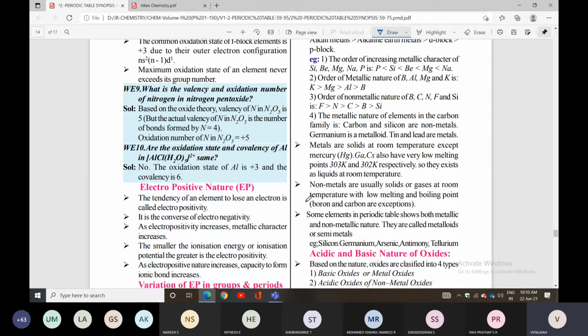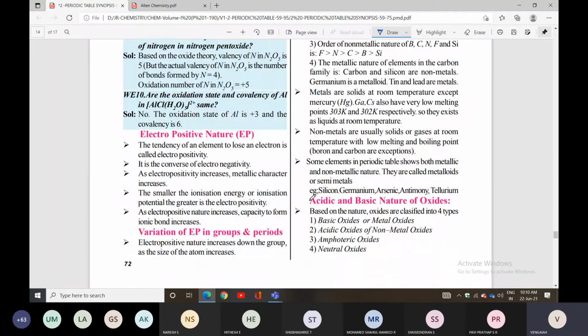Those points alone we can remember. Some elements in the p block are semi-metals. Examples given are silicon, germanium, arsenic, antimony and tellurium. These elements you can call metalloids.